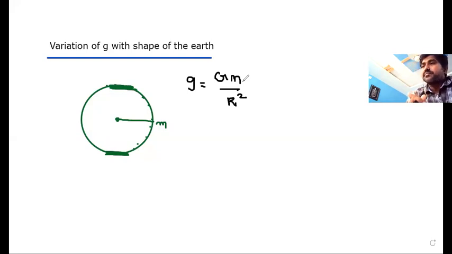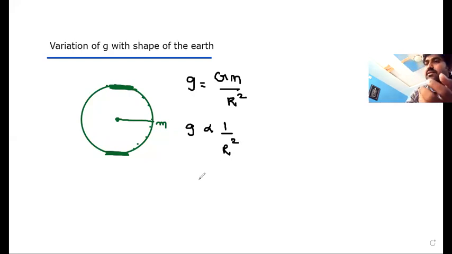And then, what about radius? Here, the radius is different in different places. If the radius is more, g value will be less. If the radius is less, g value will be more. That means purely here g value depends on the square of the radius. g is inversely proportional to the square of the radius.